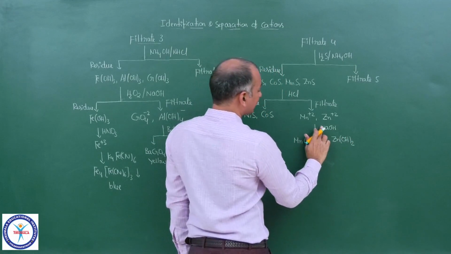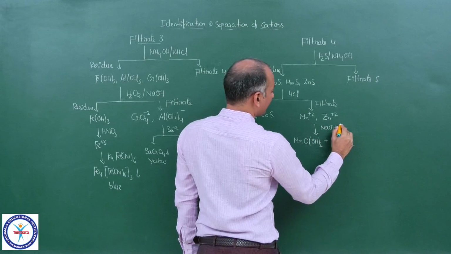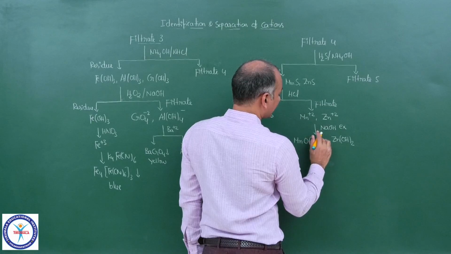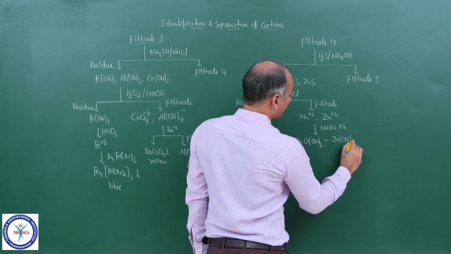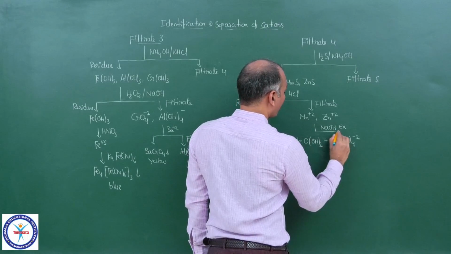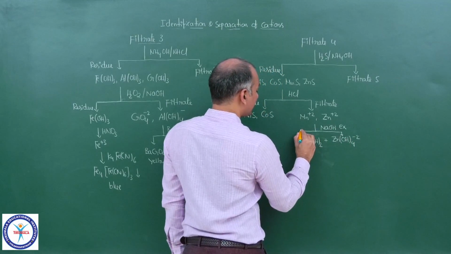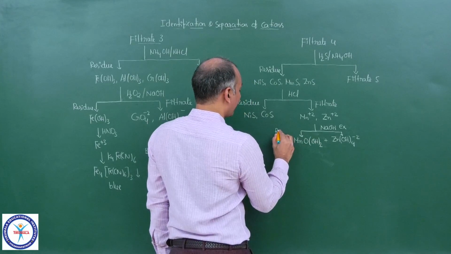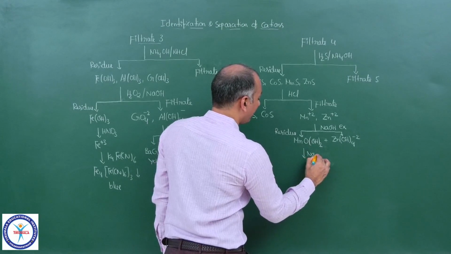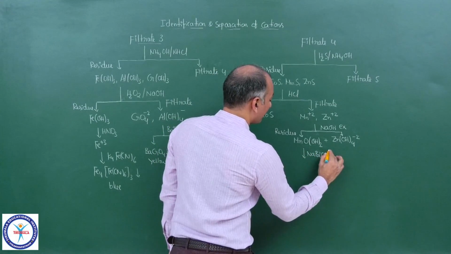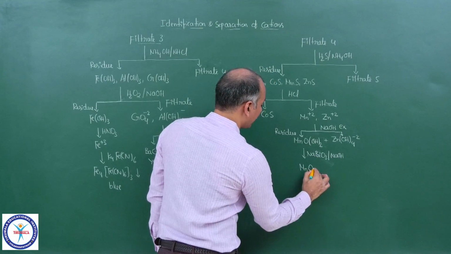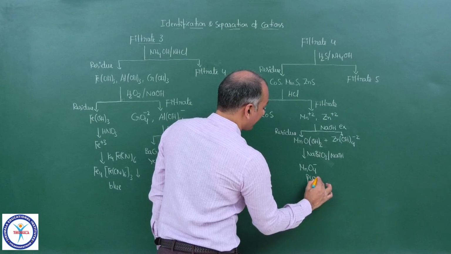And if you add excess NaOH here, then you can write it like this: [Zn(OH)4]2-. Now this is the filtrate and this is the residue. Yes, I think this is better. To this residue, if you now add NaBiO3 in basic medium, then you will get MnO4-, and that is purple in color. So now it is separated.